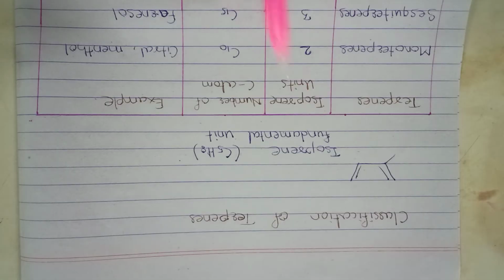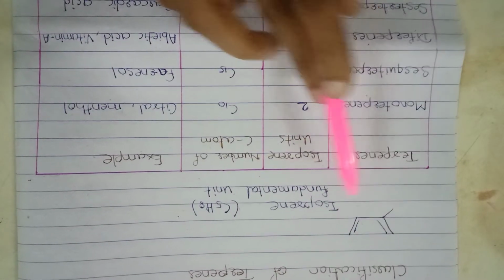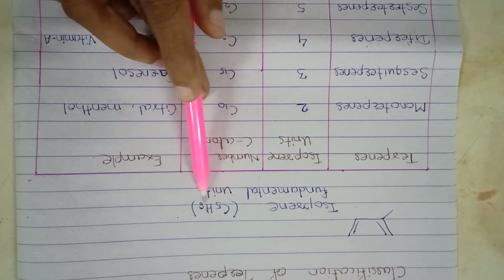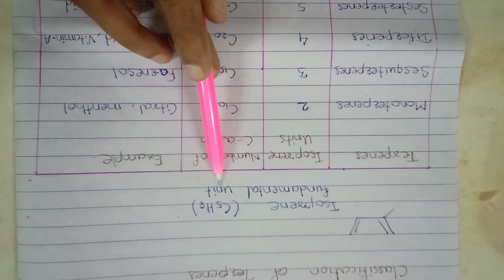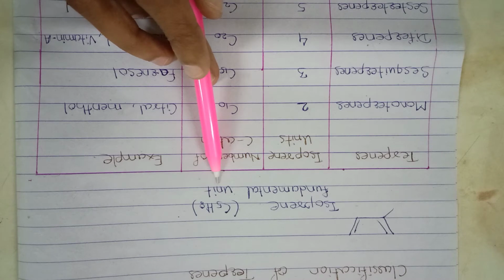The next point is the classification of terpenoids. This is isoprene, C5H8. It is the fundamental unit. As already discussed, terpenes are made up of isoprene units, and depending upon how many isoprene units are in the terpenes, they are classified into mono, di, tri, tetra and polyterpenes.